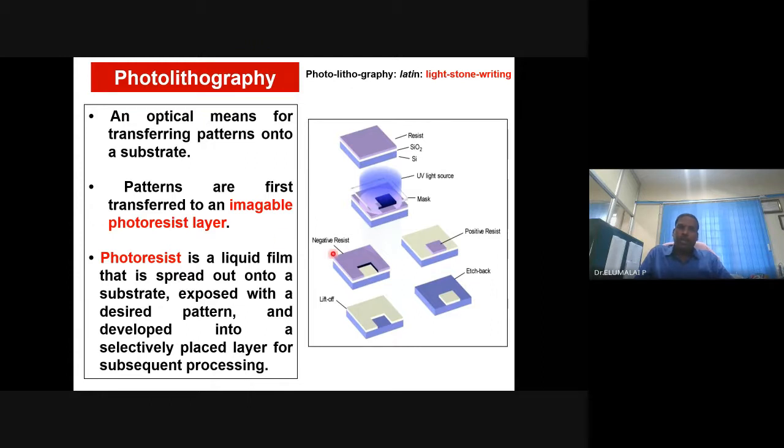So we need to have some photoresist material. Then there should be a protective material. Then the radiation has to shine on this substrate. Then finally you remove the unwanted surfaces and you end up with the nano patterned surface. So this is the final result.